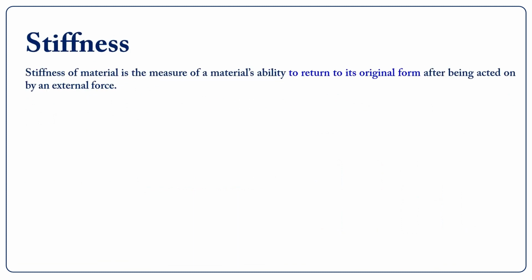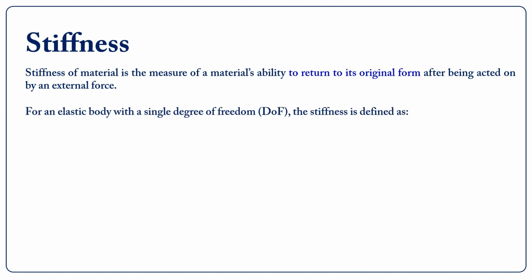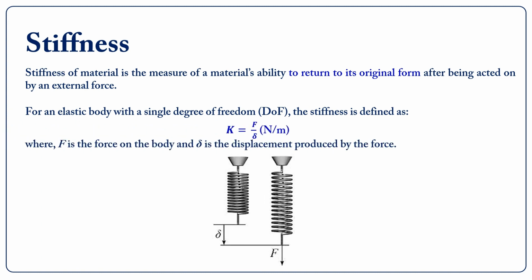Stiffness. Stiffness of material is the measure of a material's ability to return to its original form after being acted on by an external force. It is also known as rigidity. For an elastic body with a single degree of freedom, stiffness is defined as the force on the body divided by the displacement produced by the force. Stiffness is typically measured in newtons per meter.